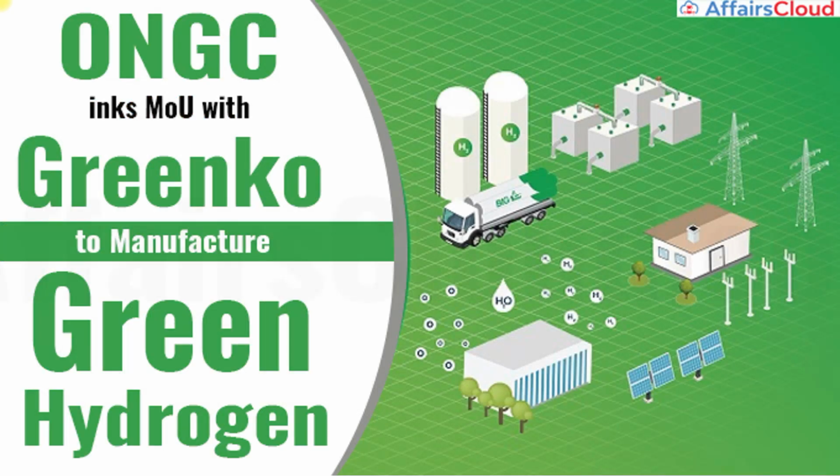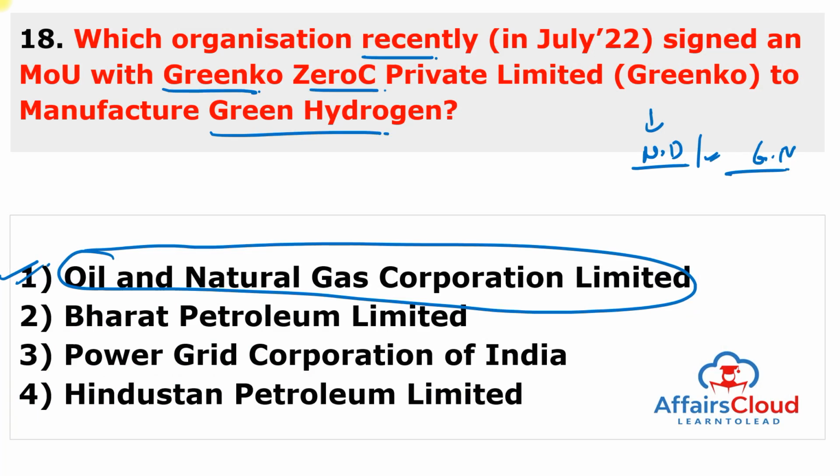And this MOU especially is in line with the National Hydrogen Mission, which was launched to make India a global green hydrogen hub. The MOU is valid for a time period of 2 years. And remember about Oil and Natural Gas Corporation, the Chairman cum Managing Director is Dr. Alka Mittal, and its headquarters is in New Delhi, and it was founded in 1956.